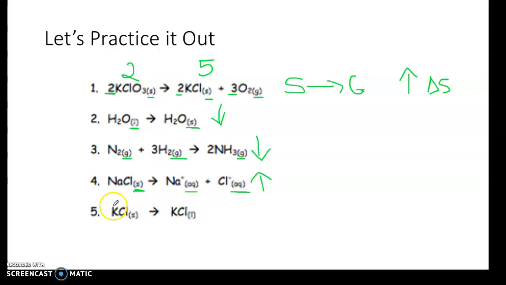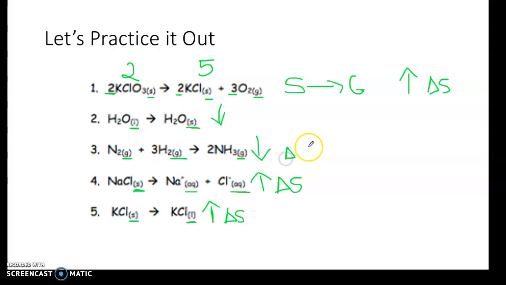And then for number 5, we are going from KCl solid to KCl liquid. So we're going from solid to liquid. We're becoming less organized, more random. So our entropy is going to increase. I forgot to put my delta S's here to tell you that I'm talking about entropy, so let me go back and put that in.